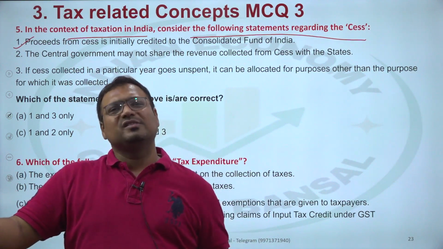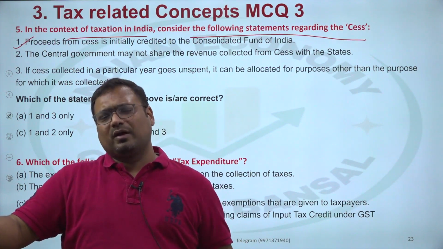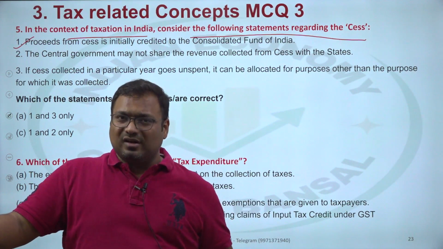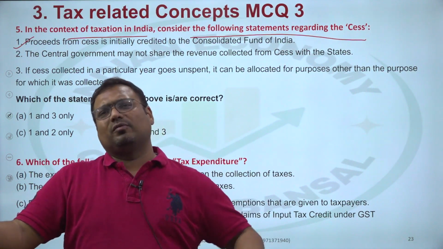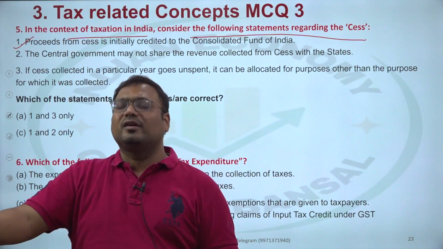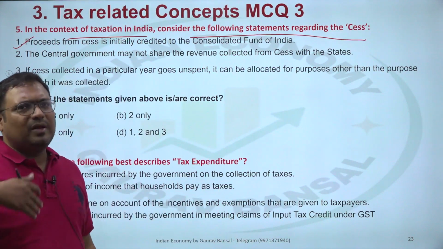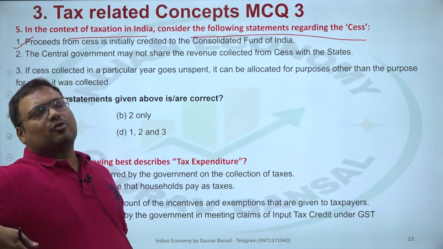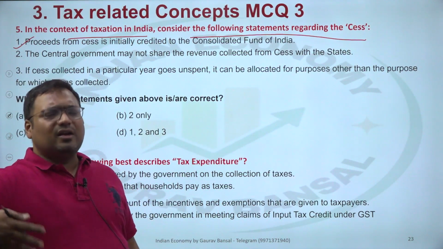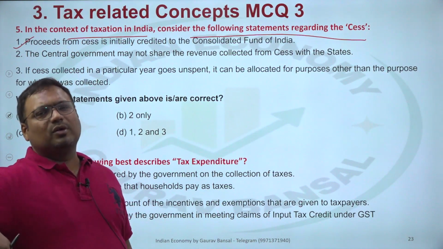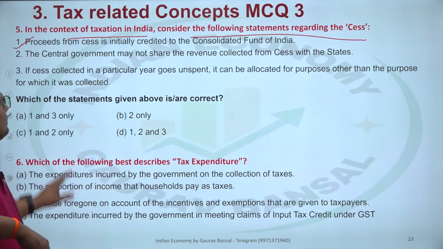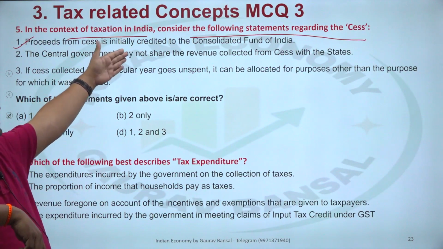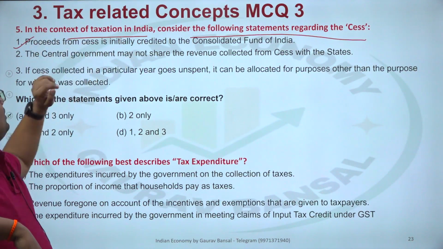And what goes to Contingency Fund of India? Donations from public to Prime Minister Relief Fund, President Relief Fund, all of that goes to Contingency Fund of India. So there are many relief funds which contribute to Contingency Fund. In addition to that, we also provide fund from other sources. So proceeds from cess go to Consolidated Fund. Should not have a doubt here.